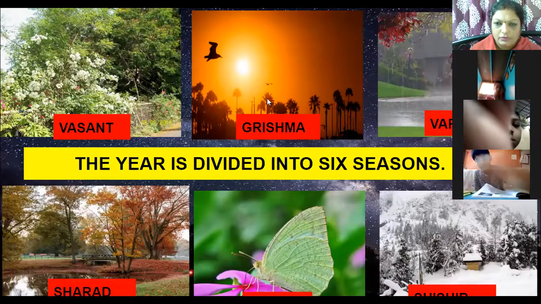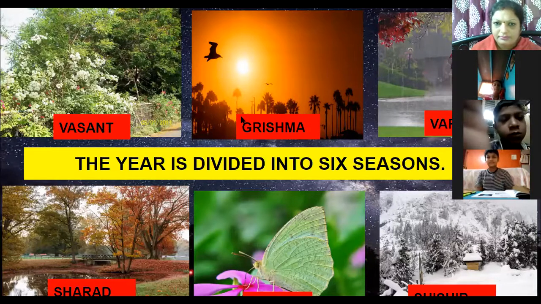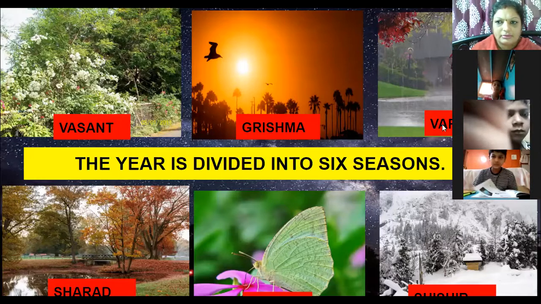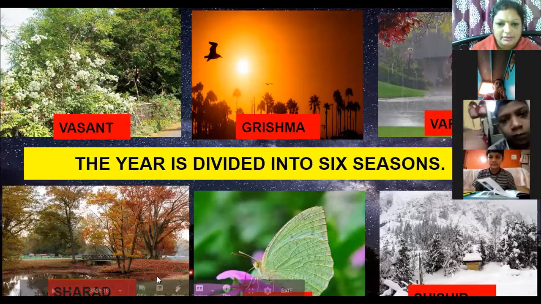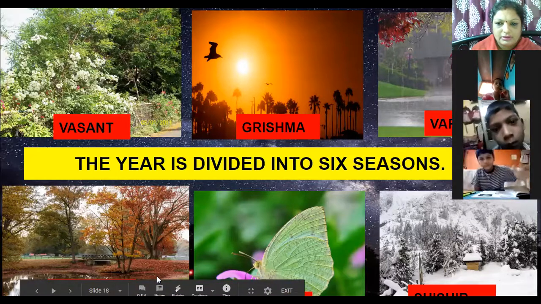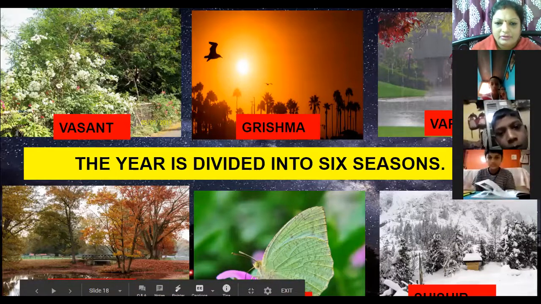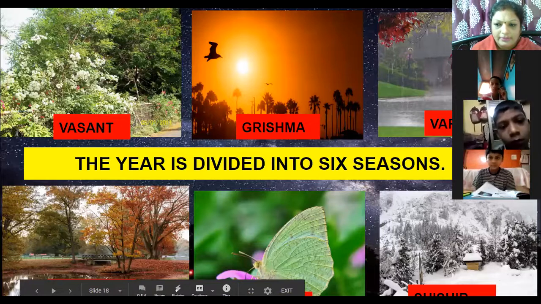Okay, now 2 months. So which are the seasons? Vasant, Grishma, then we have Varsha, Sharad, then we have Hemant, and last is Shishir. Again, I'll repeat.